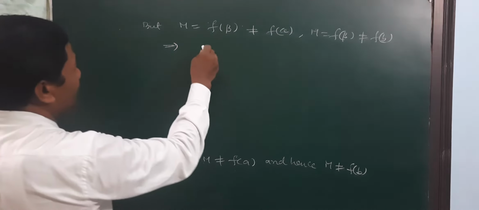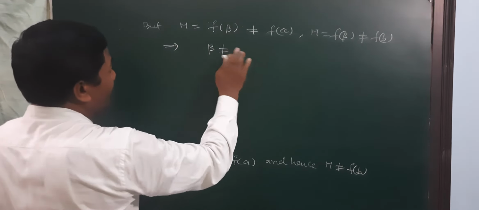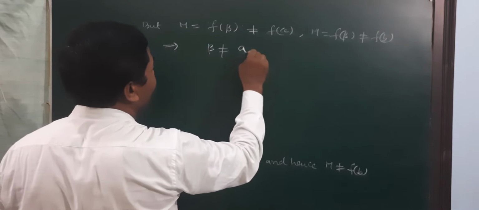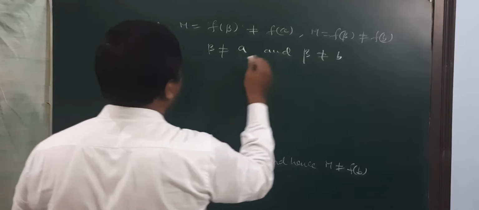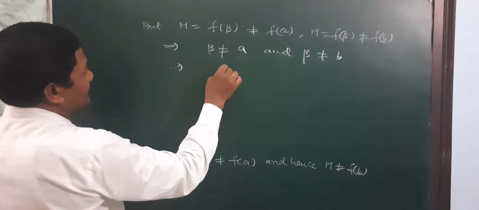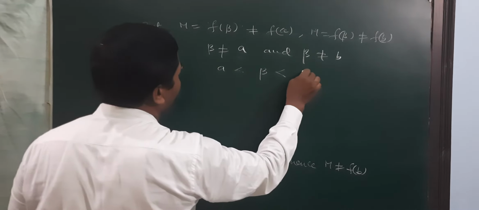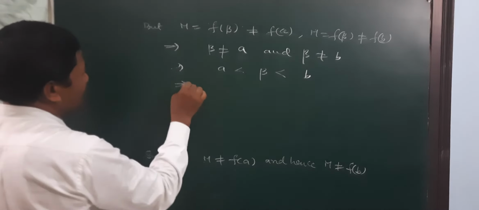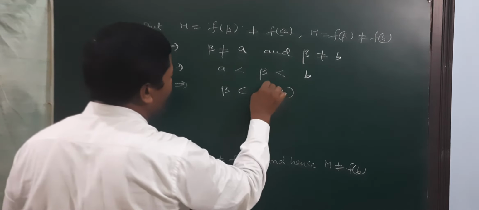That implies, so we can simplify this one: beta is not equal to a, and beta is not equal to b only. That implies a is less than beta is less than b only. So it is simply known as beta belongs to the open interval (a, b).